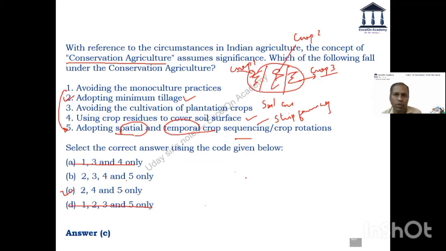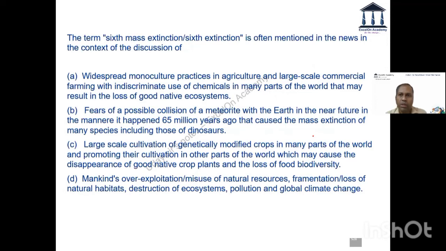Okay, so let's move on. The term sixth mass extinction or sixth extinction is often mentioned in the news. Yeah, I think this we had also covered. So what do you think it is? Which option do you think it is? We even talked about that lady writer, no, who has written the book by the same name, Sixth Extinction. Read through it, take your time, no problem.